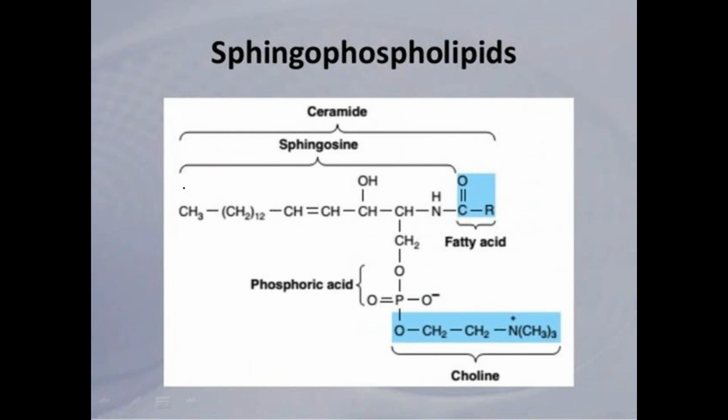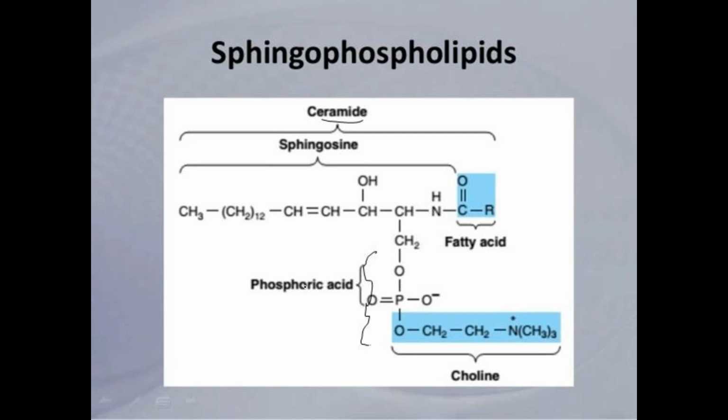Here this is the sphingosine, and the fatty acid is attached to the sphingosine, forming the ceramide. That attaches with the phosphoric acid residue, which contains the functional group choline, forming the sphingophospholipids.